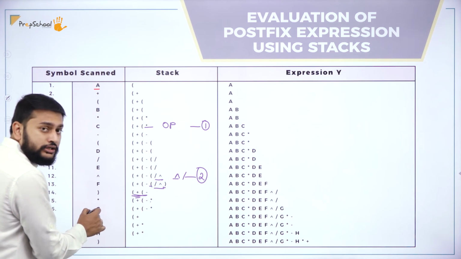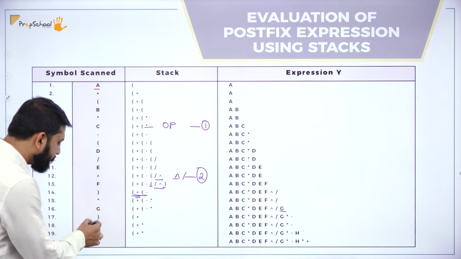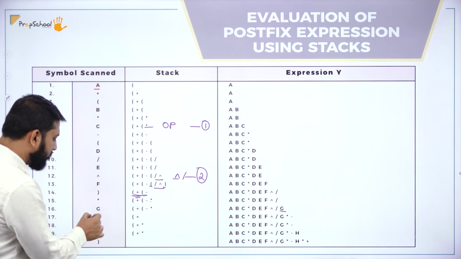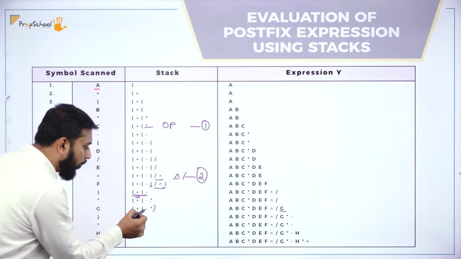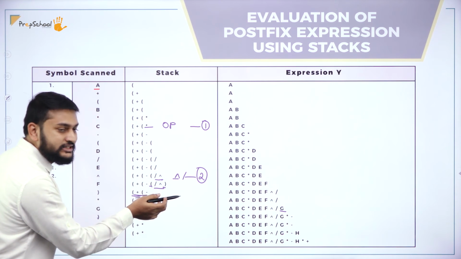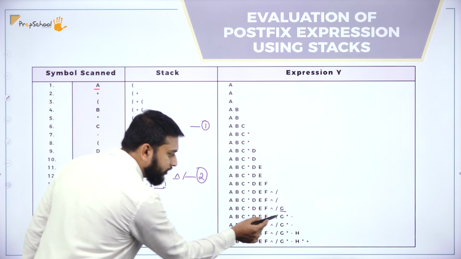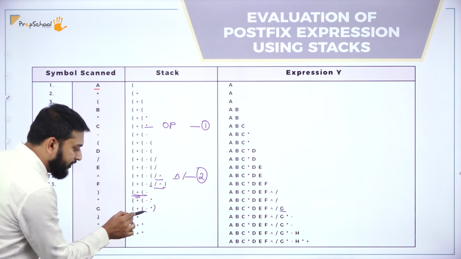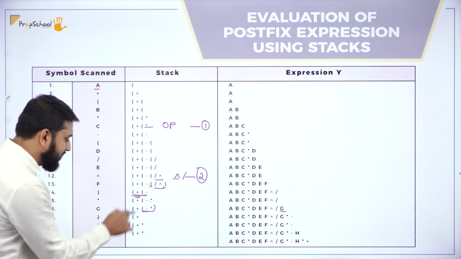Then after that, I have G. G will go to there. I have placed G here, right? Then after that, I have the closing parenthesis. I'll close the parenthesis. If I have the closing parenthesis, whatever I have, I will push it to the expression. Which is the first operator that will go? Star will go. Please observe. And then after that, minus will go, right? So if this much goes, the remaining thing is only open parenthesis and plus.